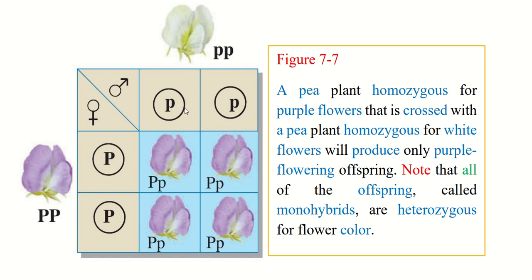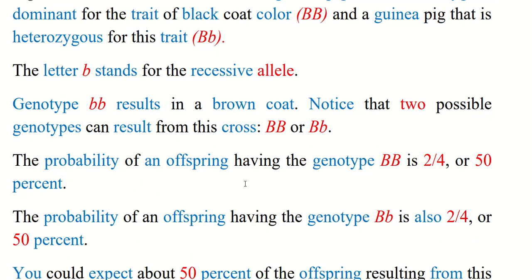So the gametes for the white are small p, and the gametes for the purple are capital P. When we cross them, this one is representing male, and this one is representing female. So all genotypes are capital P small p, and 100% of the phenotype will be purple flower.